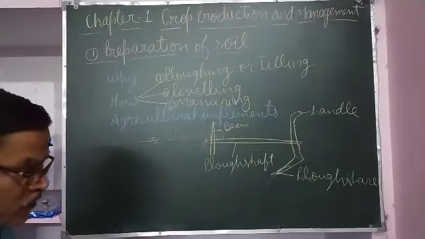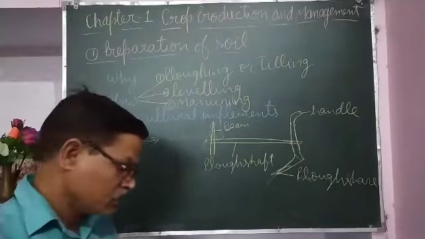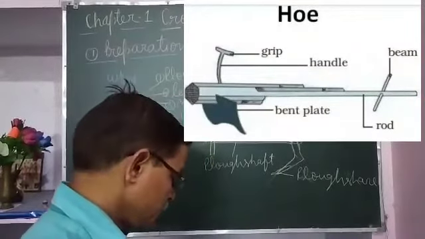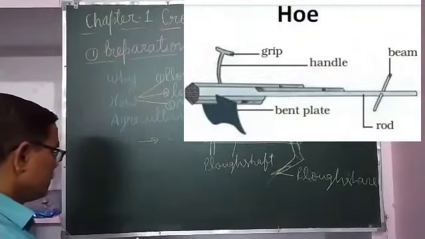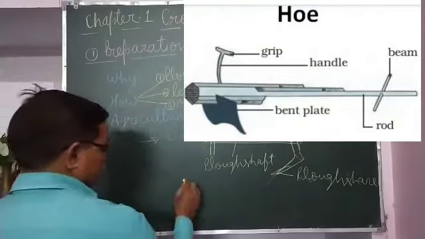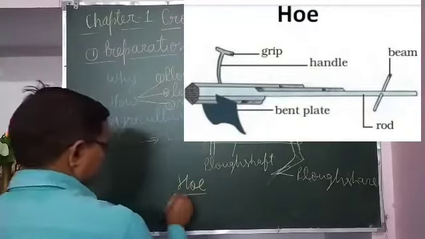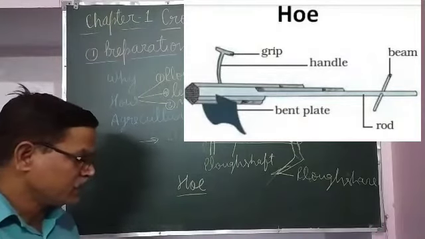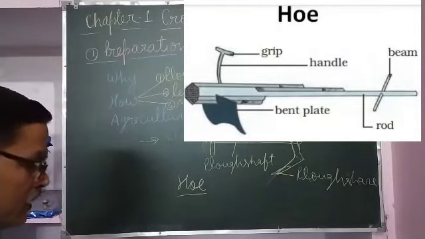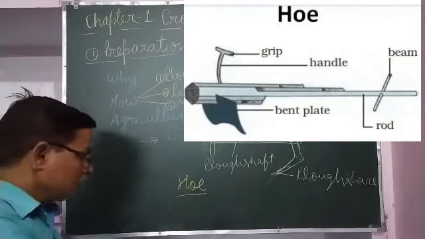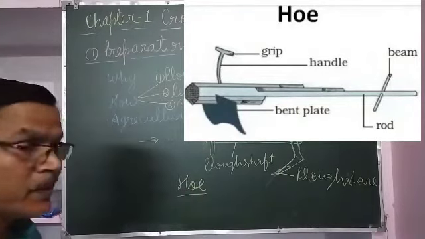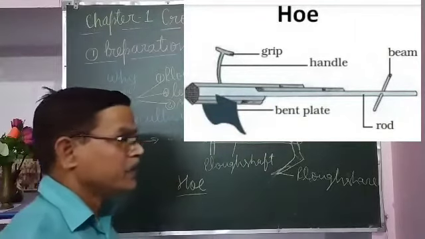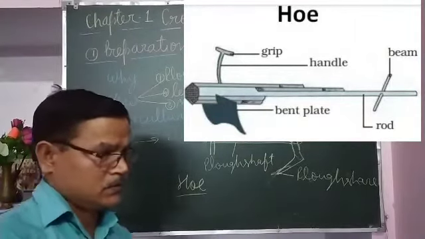One more agricultural implement used is called the hoe. In your NCERT book, a figure is given at page number 4. It is also something like a plow. It also has a grip, which is called the handle, a beam, and a rod, and it has a bent plate in place of the plowshare.